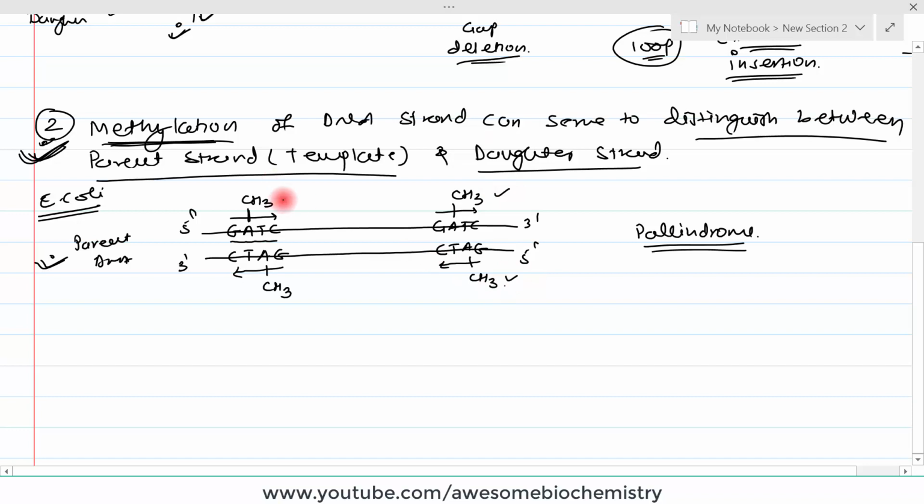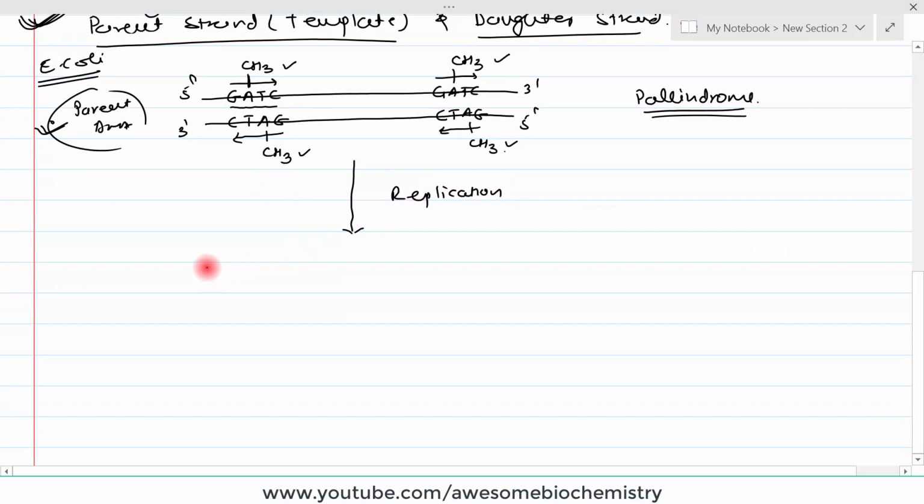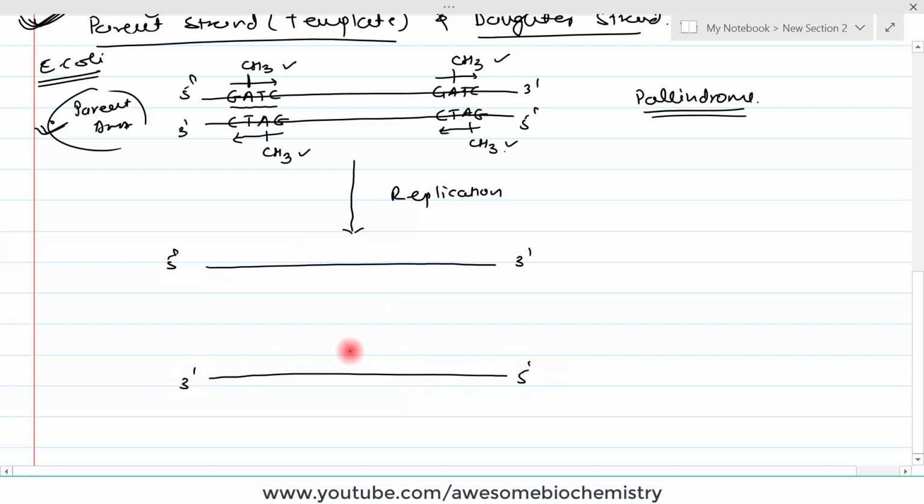This methylation occurs once DNA replication is over. So suppose this parental DNA is undergoing replication. I will show the parental DNA strand in black color. So this is one parental strand 5' to 3', and this is the second parental strand, 3' to 5'. Here we know that it has GATC, here also it is GATC, here in the reverse direction it is GATC, here it is GATC, and all these adenines are methylated. Adenines of this particular GATC are methylated, not all the adenines.